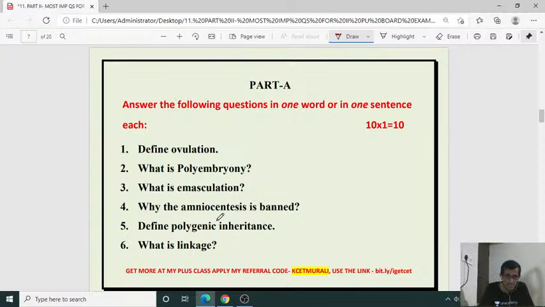For example, what is the first question? Define ovulation. So ovulation means what? The Graafian follicle ruptures to release the secondary oocyte, that is the ovum, from the ovary, and it is lodged at the ampullary-isthmus portion of the fallopian tube. This process is called ovulation, or simply we can say it is the release of ovum from the mature Graafian follicle. As a result, the secondary oocyte is released from the Graafian follicle. That is the ovulation phenomenon. So that is what is meant by ovulation.